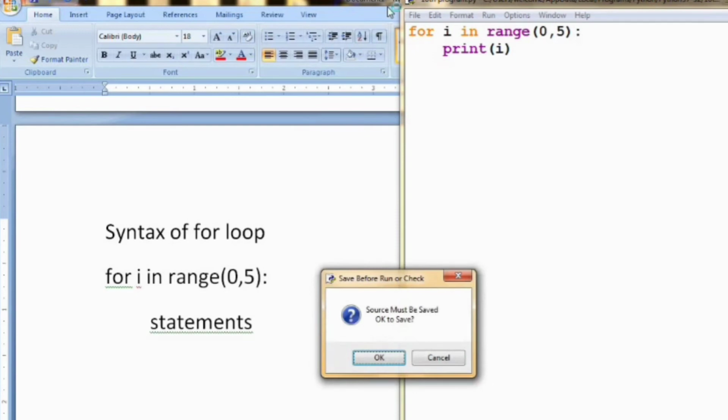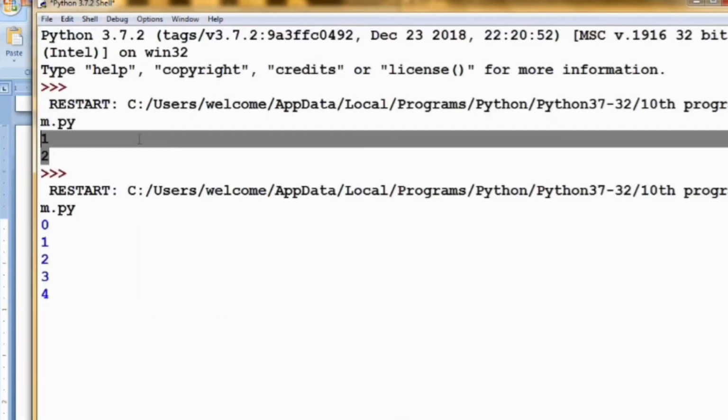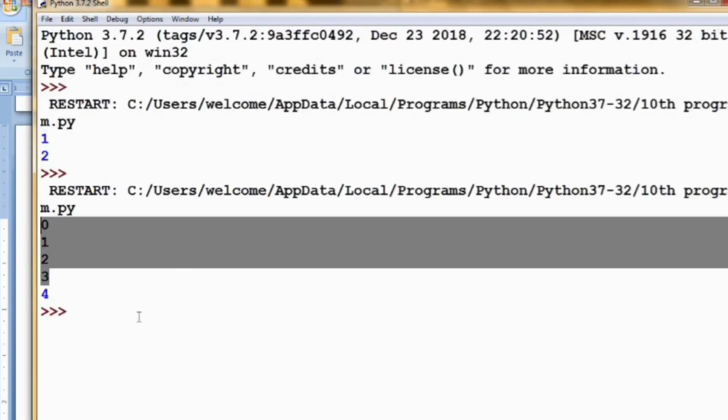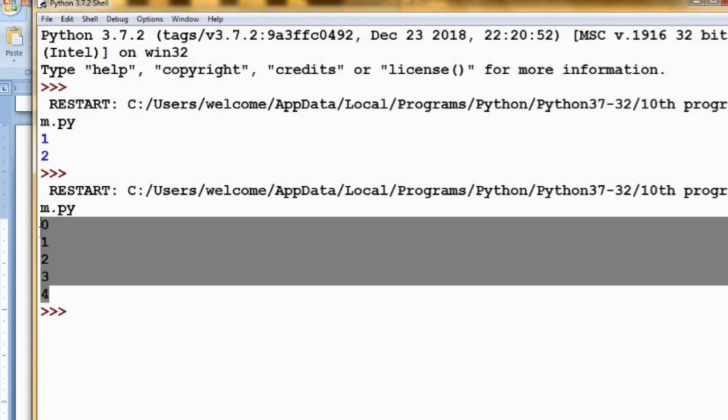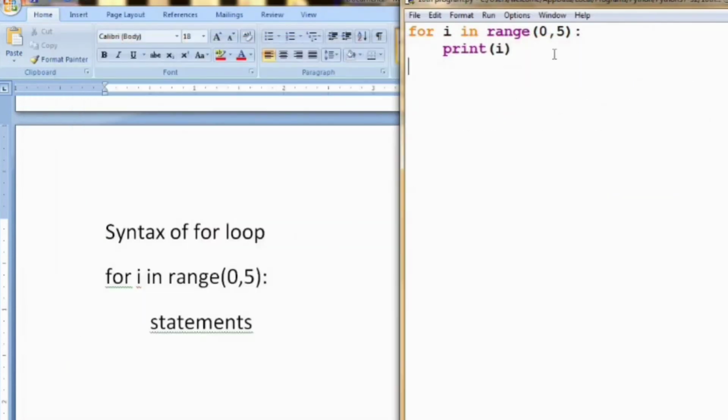Now I am running the program. 0 to 4 will be printed. The fifth element will not be printed. So now you know the importance of for loop. That is, using the for loop we don't want to specify first i is equal to 0. In the for loop this first value will be assigned to the iterable, that is the variable i, and up to 4 times the loop is executed. So in this way you can specify the for loop.